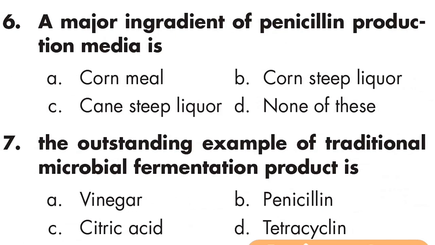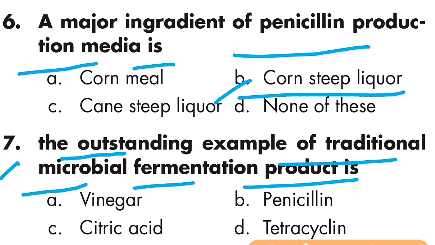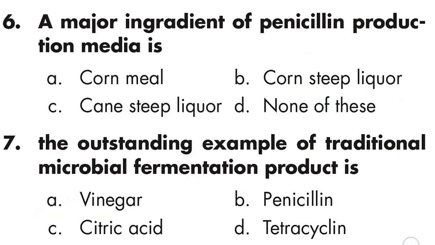Question number 6: the major ingredient of penicillin production media is corn steep liquor. Option B is right. Question number 7: the outstanding example of a traditional microbial fermentation product is vinegar. Option A is right, vinegar.